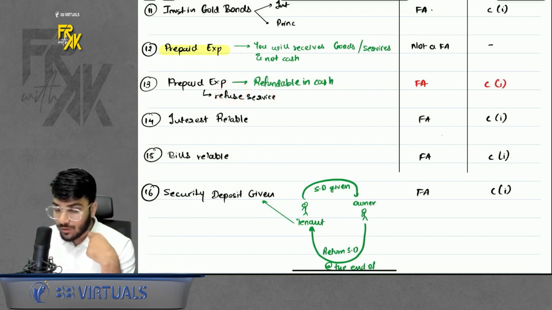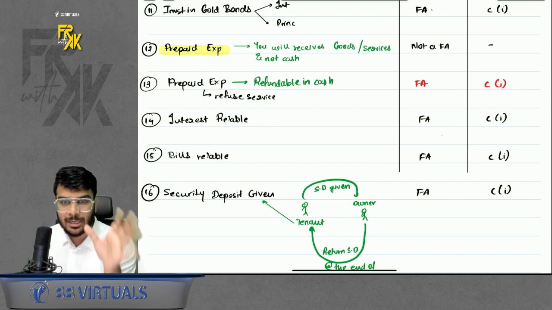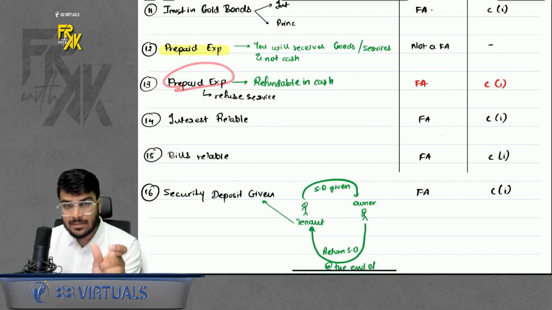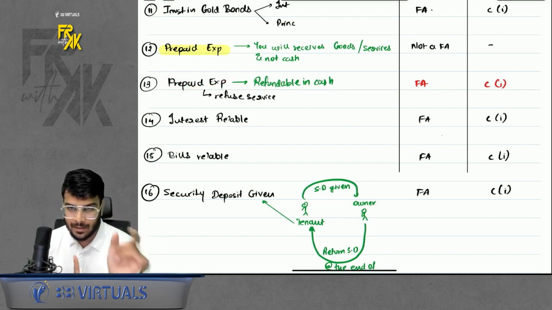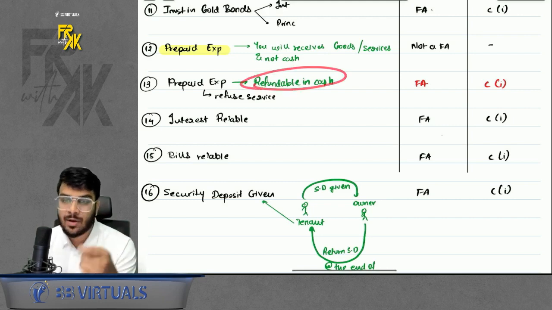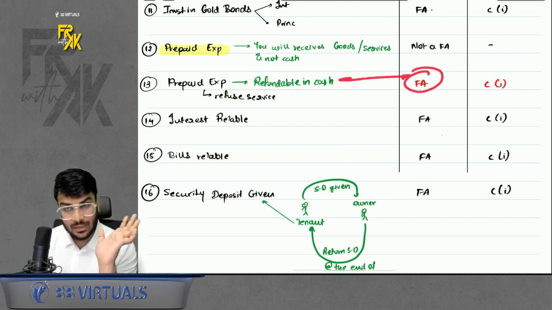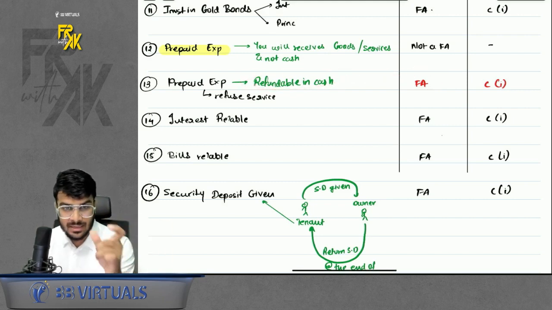That means I now have an obligation to give cash back to you. That means when, under prepaid expense, the service has been refused by the other party, the cash which you paid is now refundable. In that case, it will become a financial asset. Don't worry, we have already discussed this in detail in class.